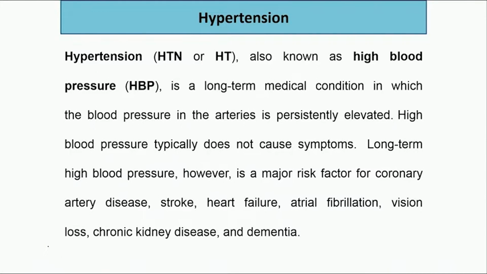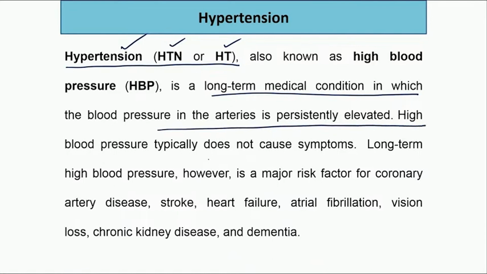Before that, just what is hypertension, how this blood pressure is commonly known, that some people say that I am suffering from hypertension. Hypertension means hyper is high, so higher tension means higher blood pressure. This is also abbreviated as HTN, also known as high blood pressure, HBP. It is a long term medical condition in which the blood pressure in the arteries is persistently elevated.